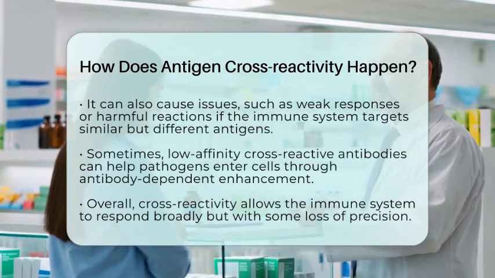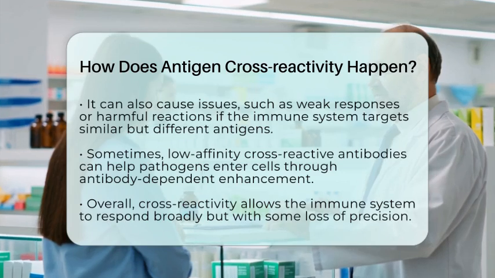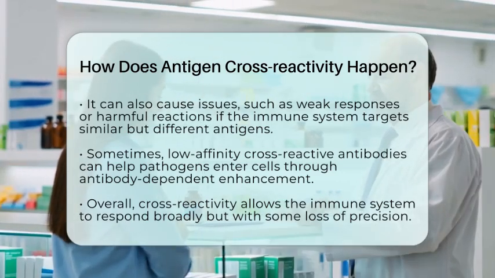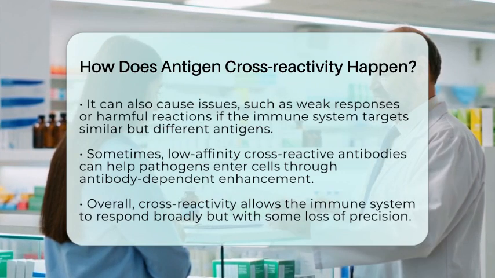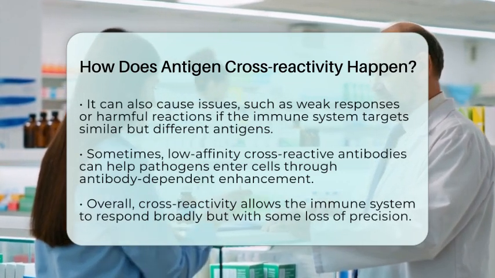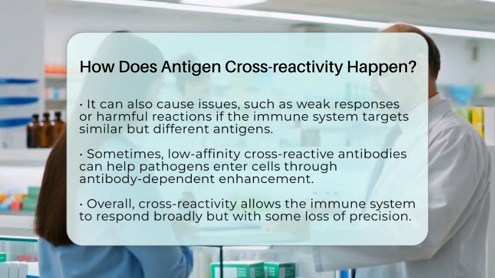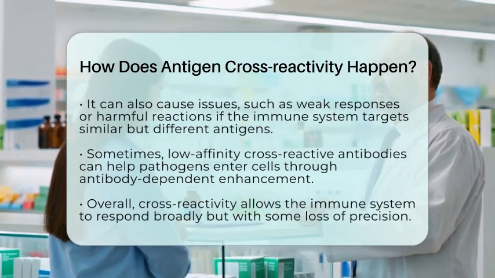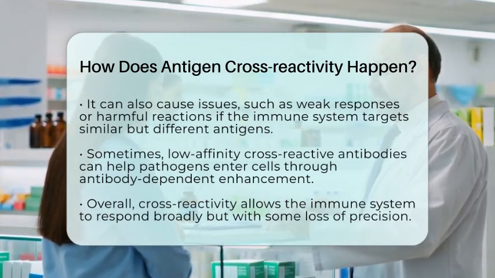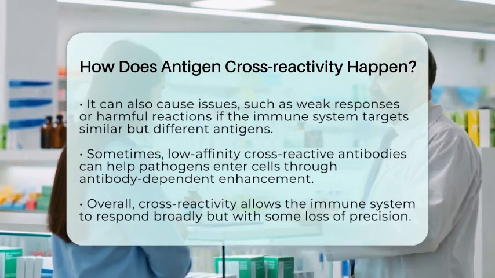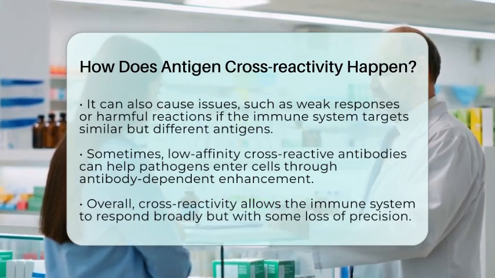In summary, antigen cross-reactivity happens because immune receptors recognize shared or similar epitopes across different antigens. This allows the immune system to respond broadly but can sometimes lead to less precise responses. It's a balancing act that helps protect us from many threats while managing the limitations of receptor diversity and specificity.